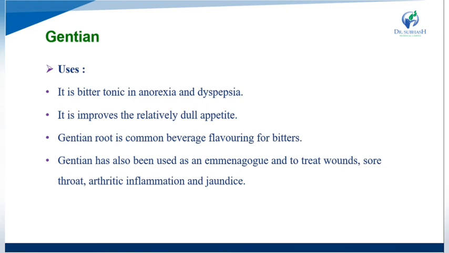Gentian is used for anorexia and dyspepsia, as it improves a relatively dull appetite. Gentian root is also a common beverage flavoring because of its bitterness.